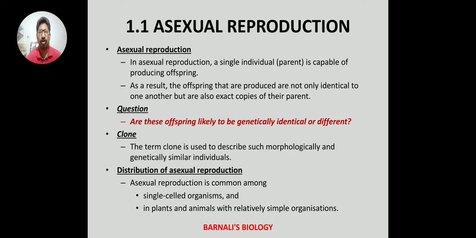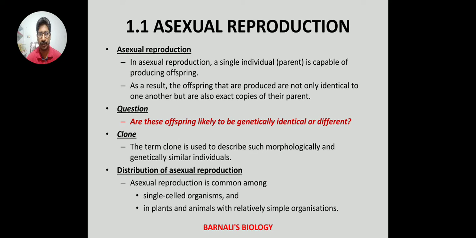As a result, the offspring that are produced are not only identical to one another but also exact copies of their parent. A question will come into your mind: are these offsprings likely to be genetically identical or different? Now, in asexual reproduction, meiosis is not seen. So, these organisms will be genetically identical and the term clone is given to them. The term clone is used to describe such morphologically and genetically similar individuals.